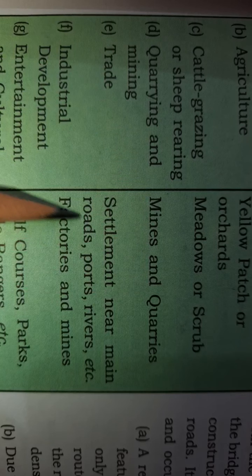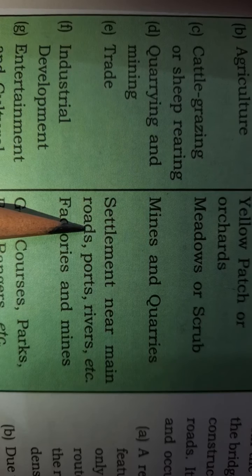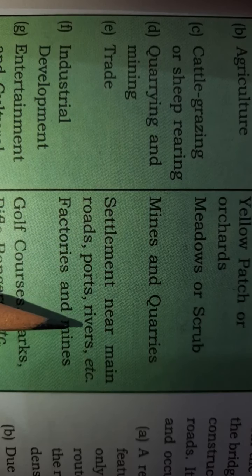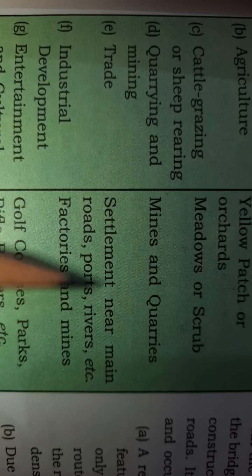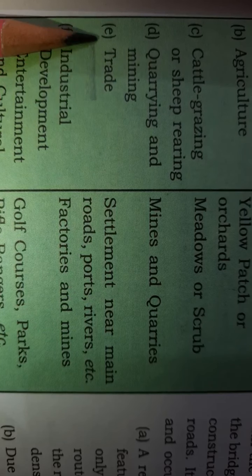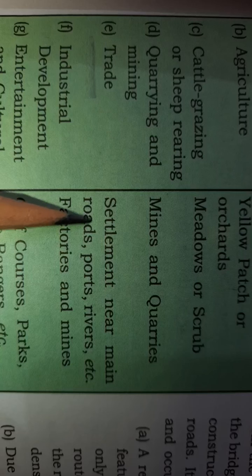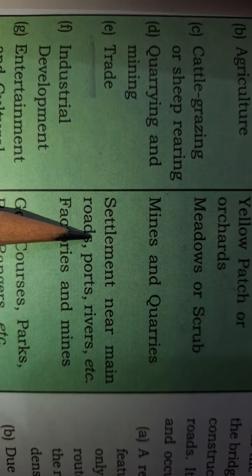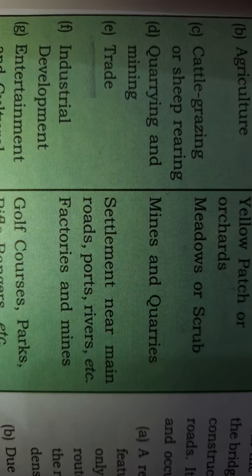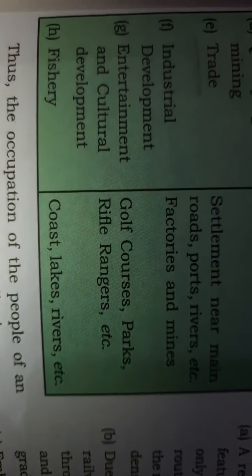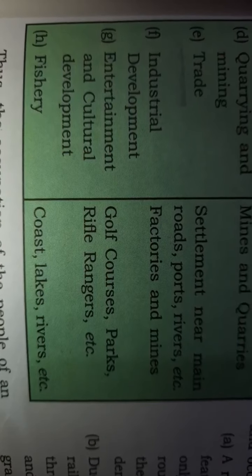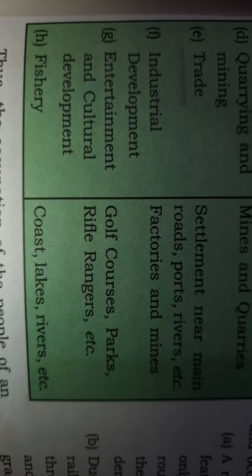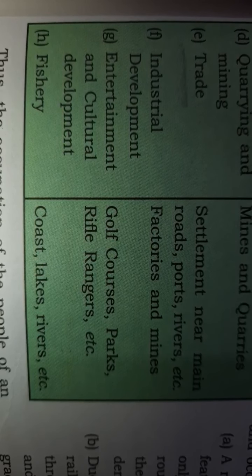Then if settlements are near main roads, or ports, or rivers, it is significant for the purpose of trade. So that is an economically advanced, developed area. And suppose further on any topographical map we see golf courses, parks or rifle ranges, etc., that signifies entertainment and cultural development.